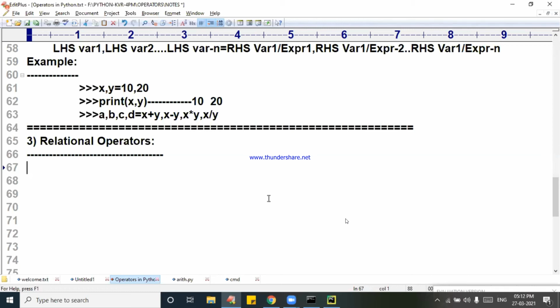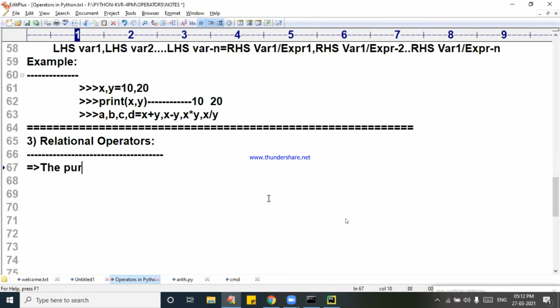Who is getting first rank, second rank, third rank? That is the type of comparison I want. Comparison of values can be done by relational operators. Now I am writing the purpose of these operators.